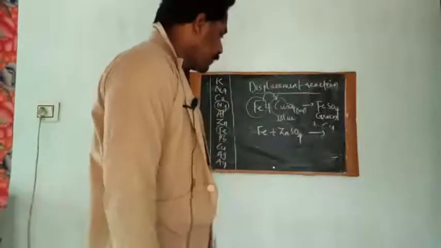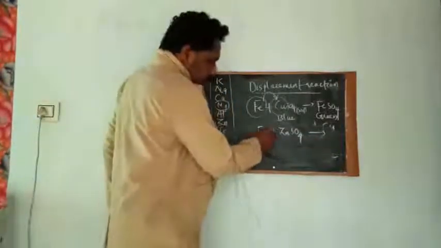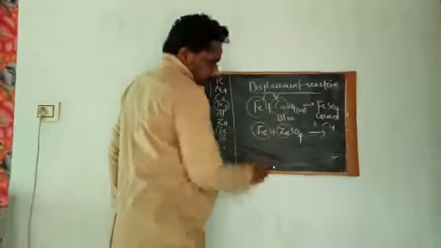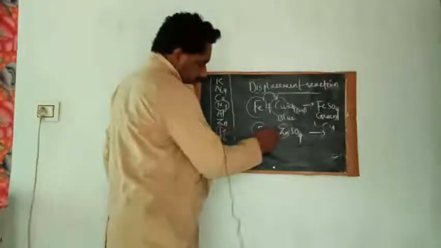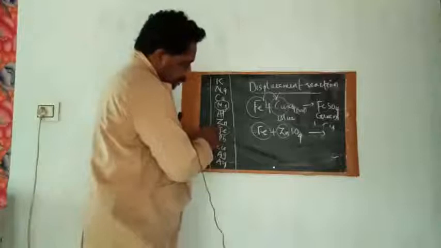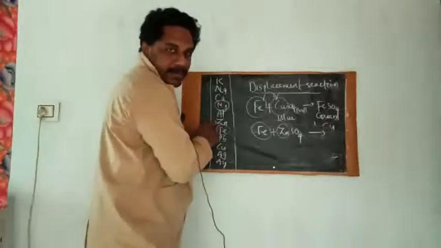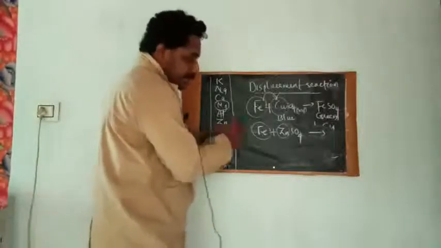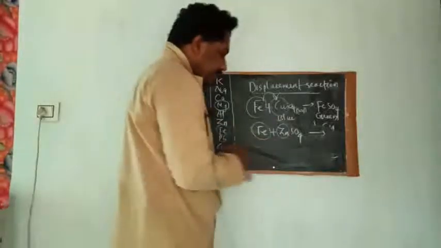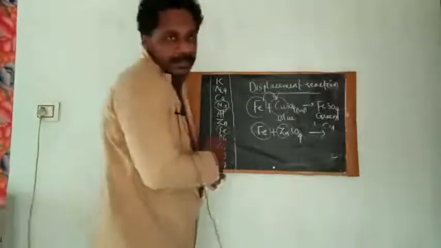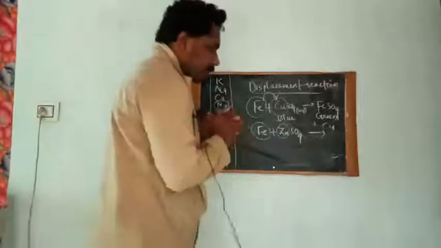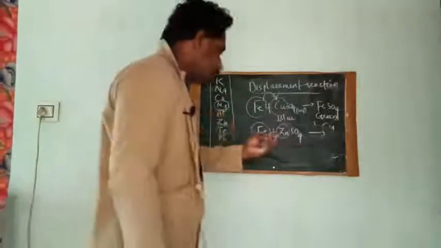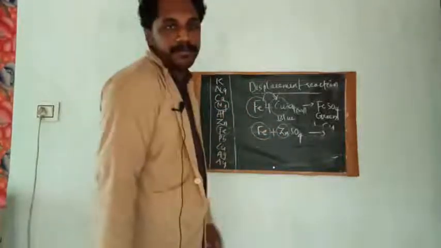No change will be there, because which metal is more reactive, Fe or Zn? Fe comes below Zn, right? So Fe is less reactive than zinc. So Fe will not be able to displace Zn from this compound.